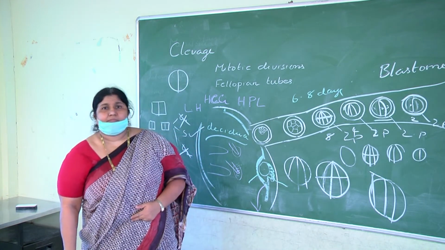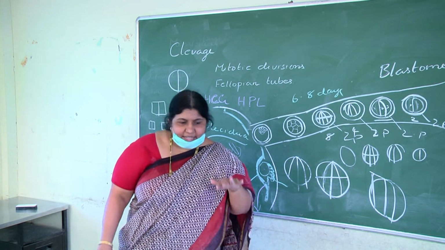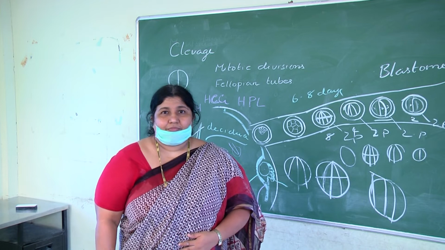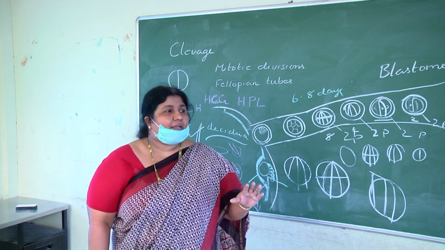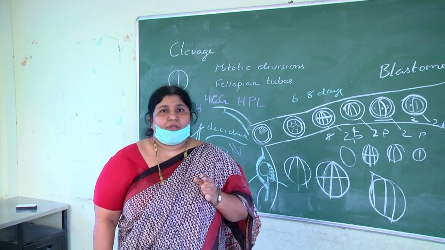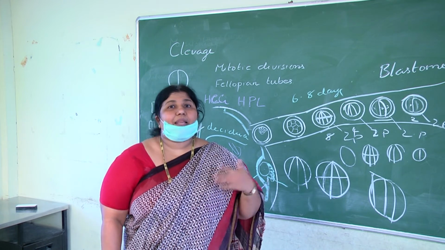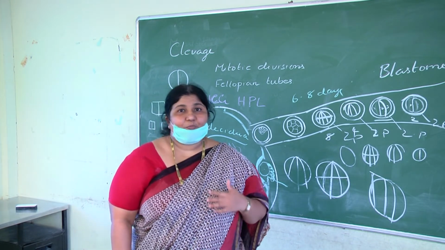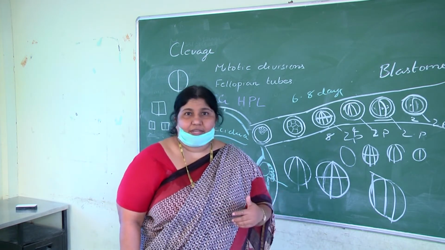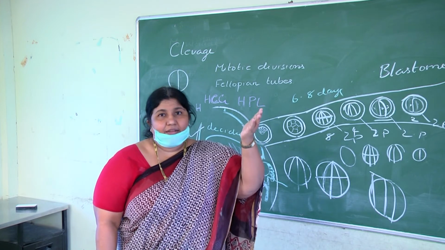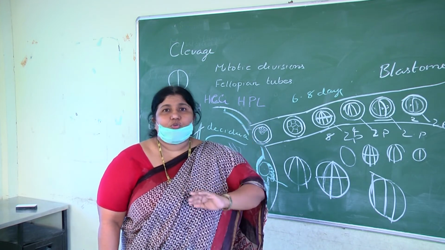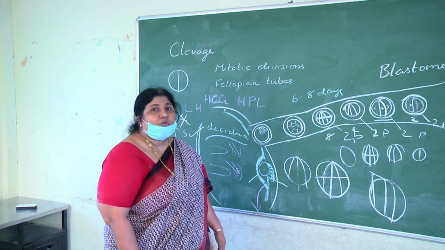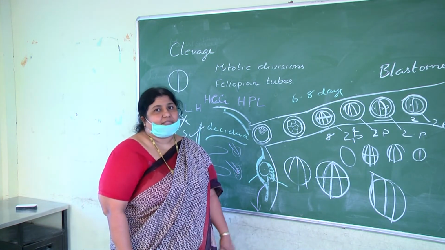That means insulin decreases blood glucose, but this is increasing the blood glucose. A normal lady requires a little amount of glucose, but a pregnant lady requires double the amount of glucose to feed the child also. So HPL is enhancing the glucose level to supply to the fetus also. So these are the various hormones secreted by the placenta.